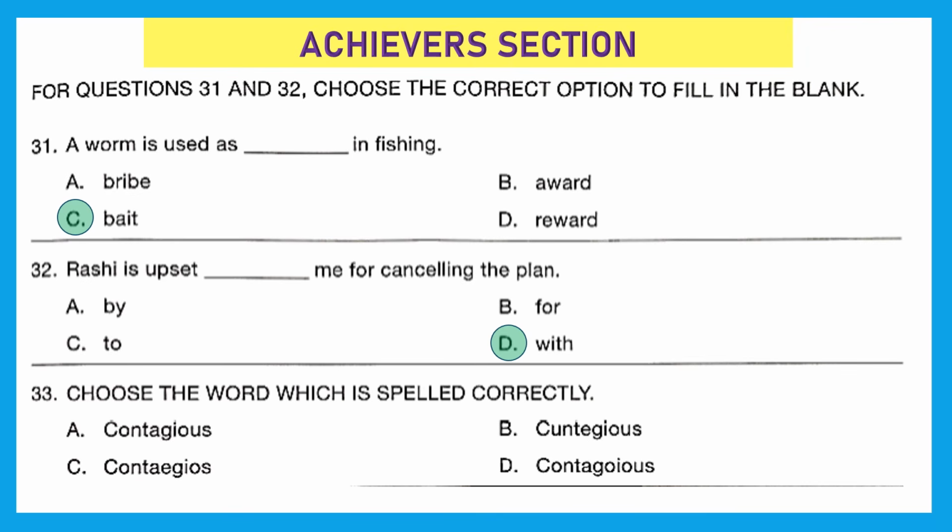Question 33. Choose the word which is spelled correctly. And it looks like they're talking about contagious, which means the thing which spreads from one to another. The right spelling here is in option A, contagious.